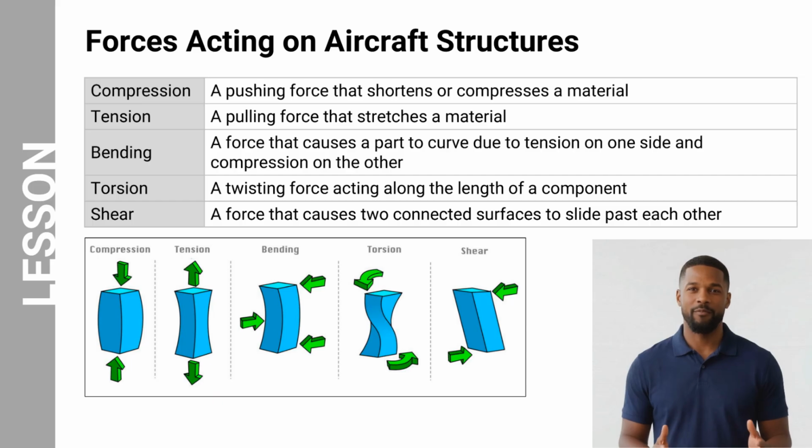Torsion is a twisting force acting along the length of a component, such as in rotating shafts. Shear occurs when two connected surfaces slide past each other. Understanding these forces helps technicians understand why materials must possess certain strength and structural properties.